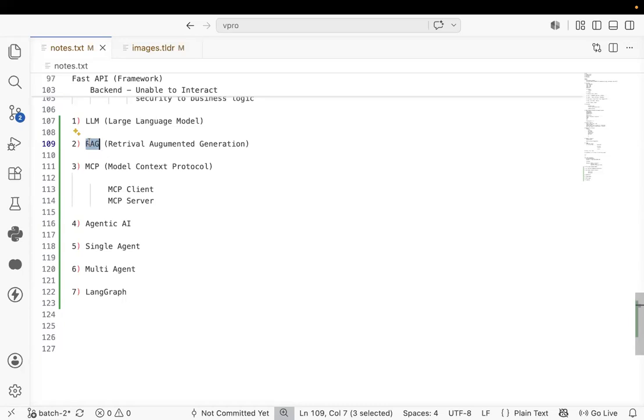Whatever question you ask, that work is done by the data centers. On top of that LLM, they create an interface like ChatGPT, and we use that one. Got it now? To train that data, they are spending billions of dollars.